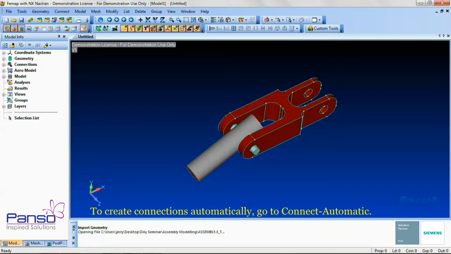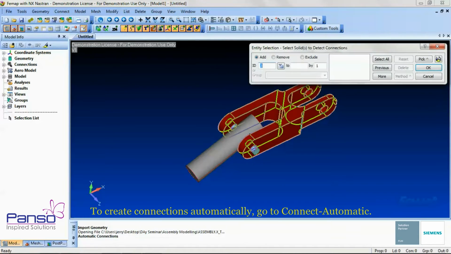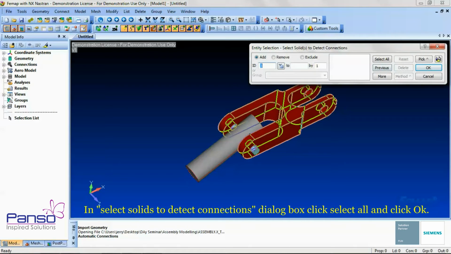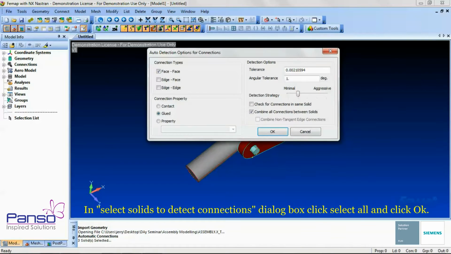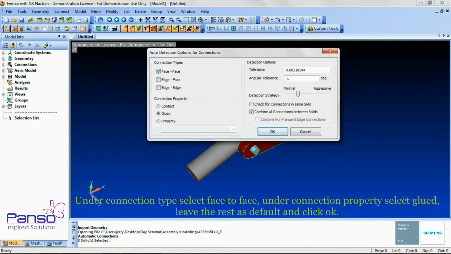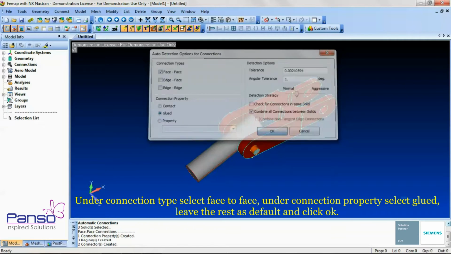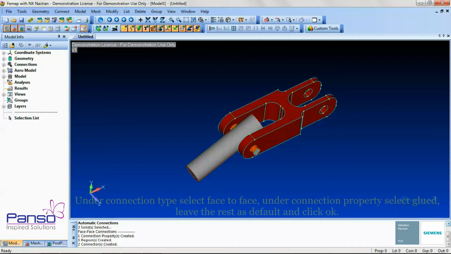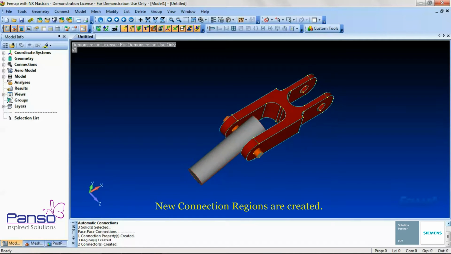To create connections automatically between the parts of the assembly, click Connect, Automatic. In the Select Solids to Detect Connections dialog box, click Select All and then click OK. In the Auto Detection Options for Connections dialog box, under the connection type, select Face to Face. Under Connection Property, select Glued, leave the rest as default and then click OK. We will now notice that there are new connection regions which are visible where the parts come together.